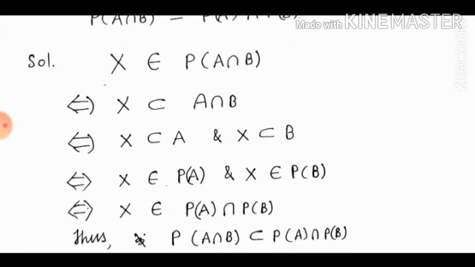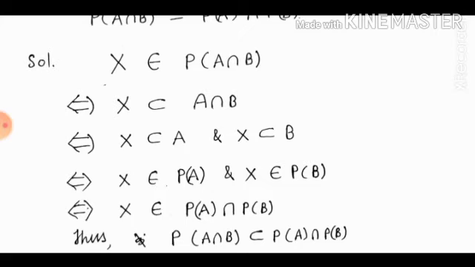We go upward, right? From the last step we can go to the second last step. So here we use the double implication sign: X belongs to P(A) intersection P(B) implies X belongs to P(A) and X belongs to P(B).